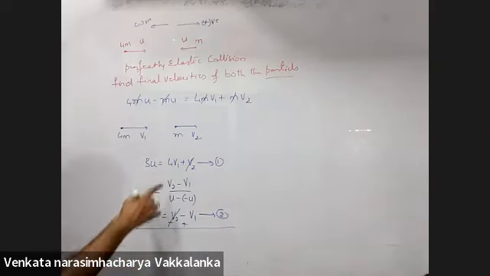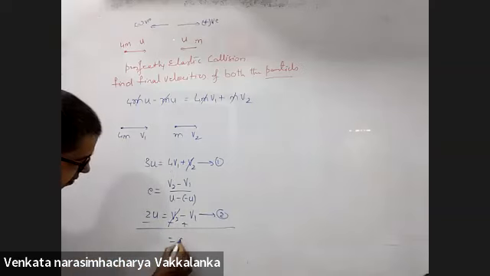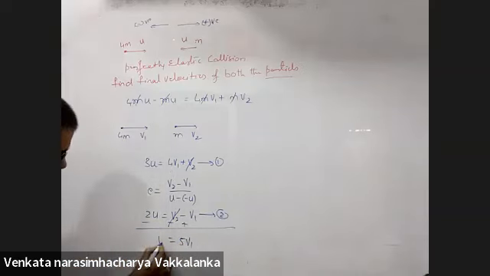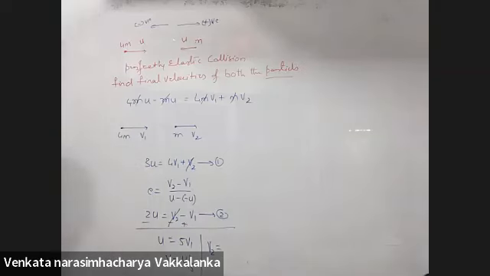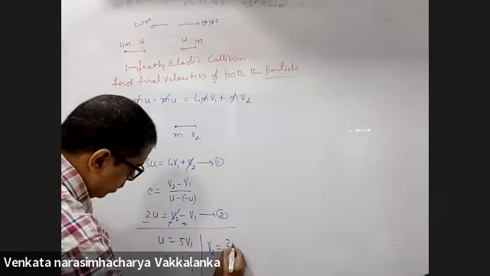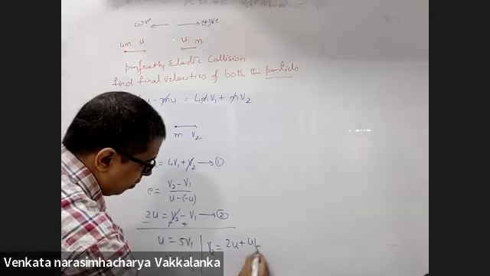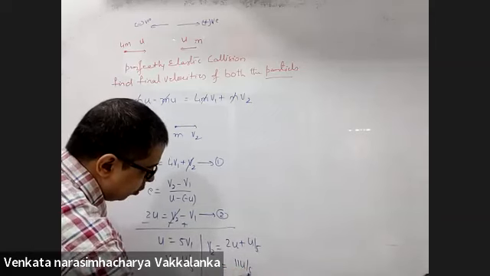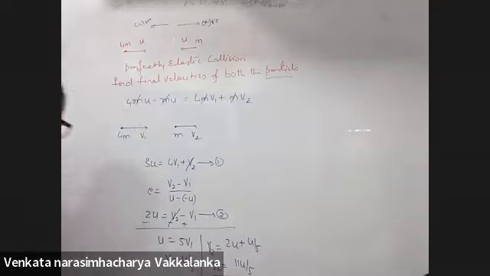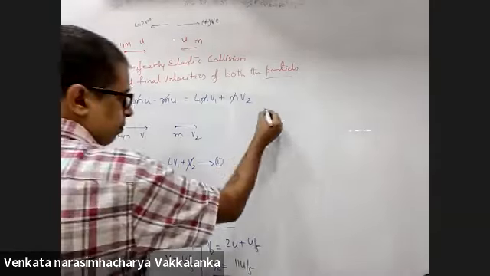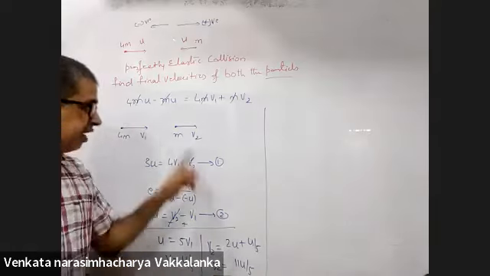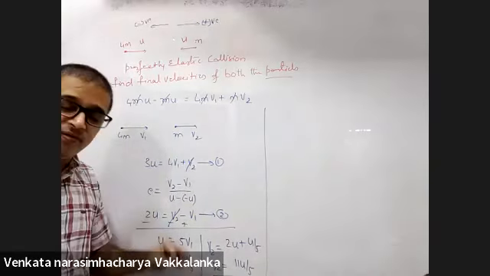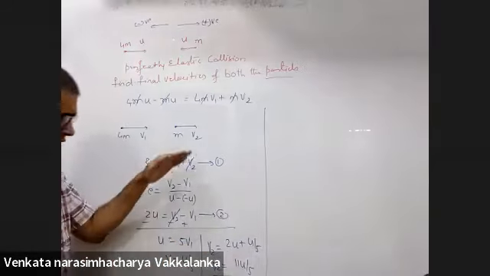V2 will go. 4v1 plus v1 is 5v1 will be equal to u. V1 is equal to u by 5. How much will v2 be equal to? 2u plus u by 5 is 11u by 5, which is v2. Yes, sir. V1 is u by 5. V2 is 11u by 5 after collision. A very simple straight hit.